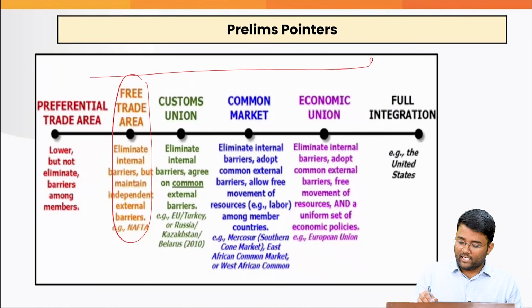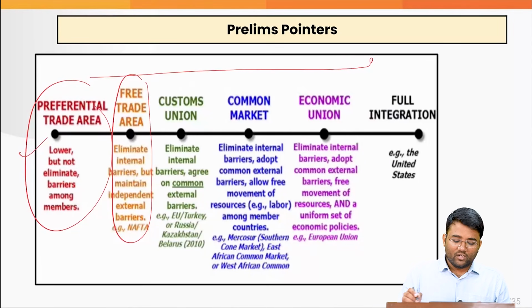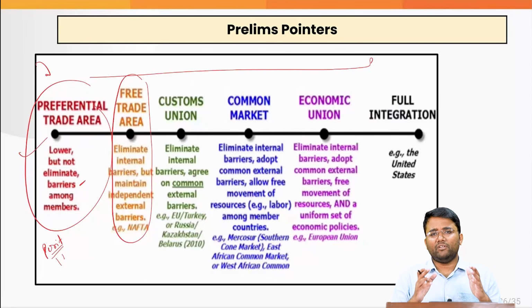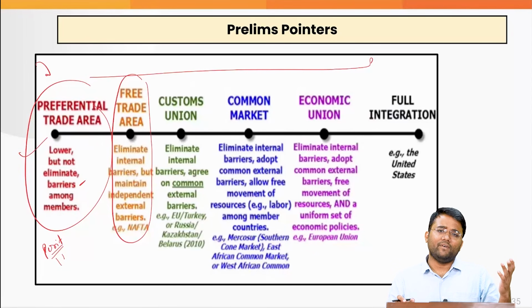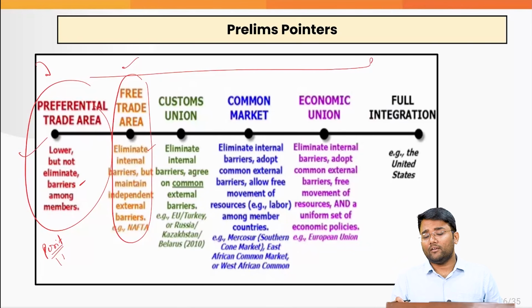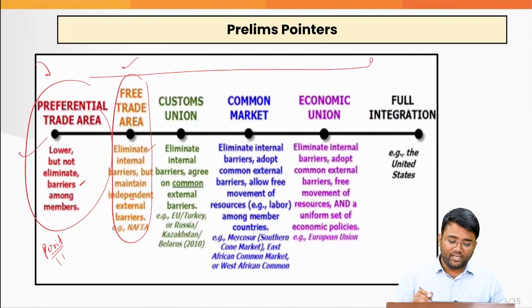We can understand with the help of this flow chart that in the preferential trade area, we lower but not eliminate the barriers among the members. We just create a positive list that this agreement will only be applicable to these products which we have kept under this positive list. This is the first stage of integration between one or more than one countries. Then we have the free trade agreement, where we eliminate the internal barriers but we maintain independent external